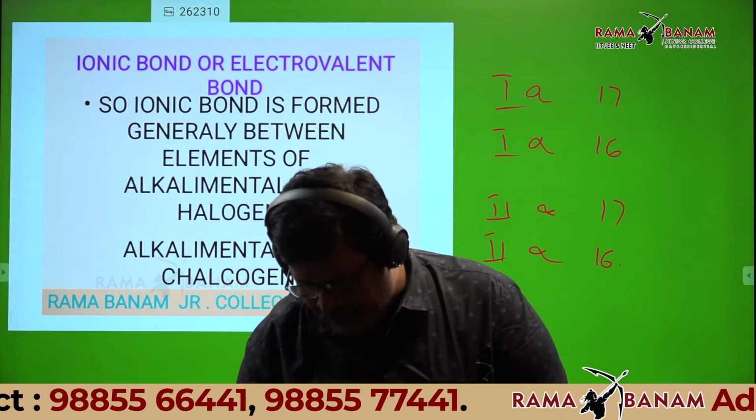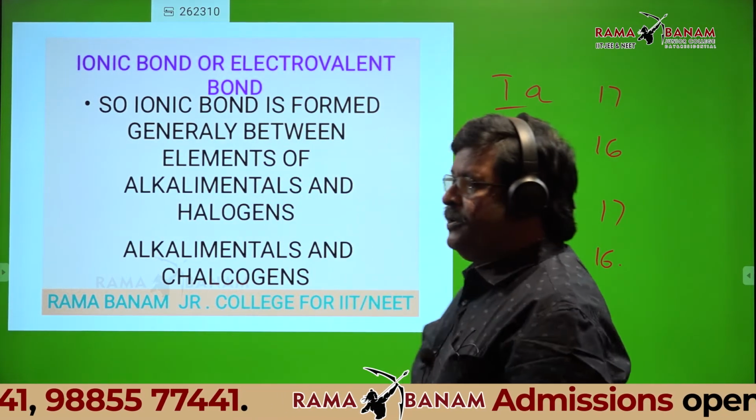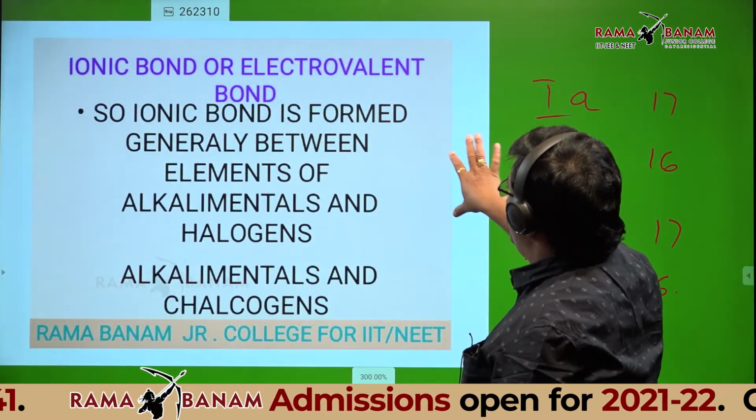Now write. First you write this slide. Write this point here.